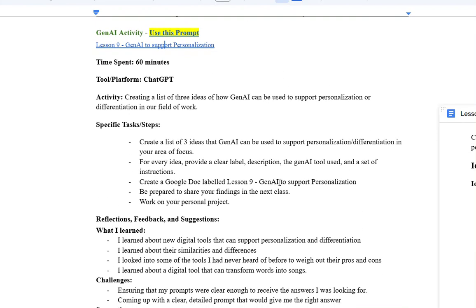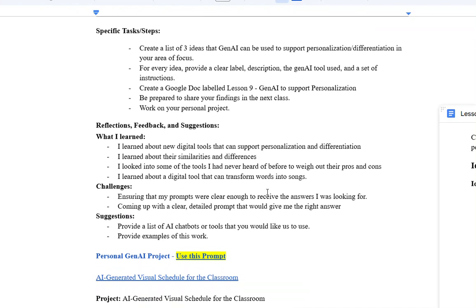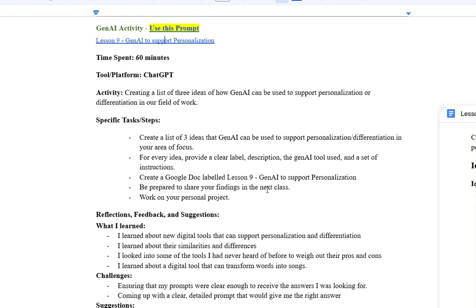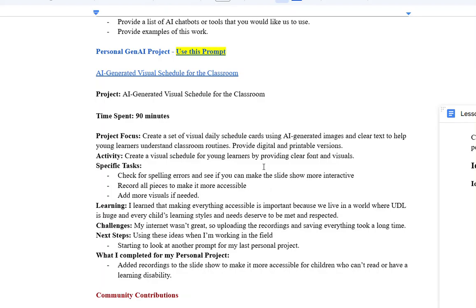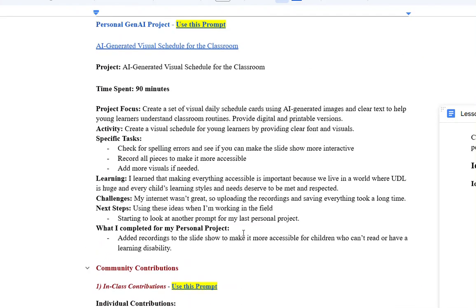I can't see where it would have taken 60 minutes to do that. And then you've got the visual schedule again. You keep creating these cards, I guess, but I don't see it, so I have to see it.